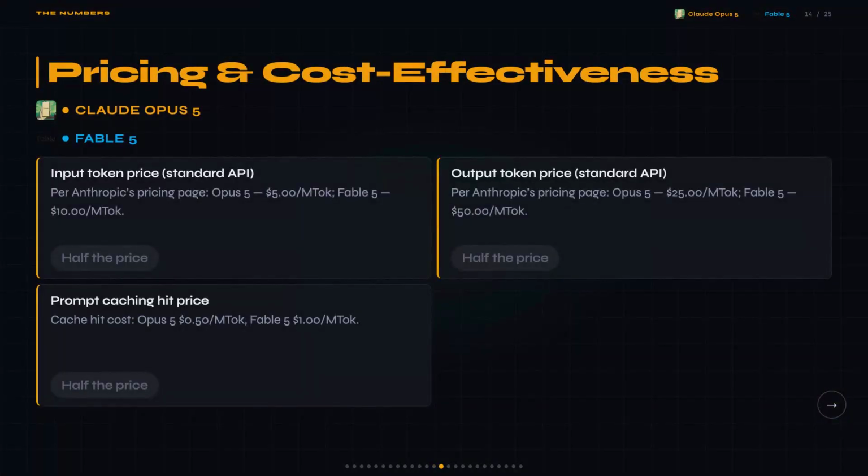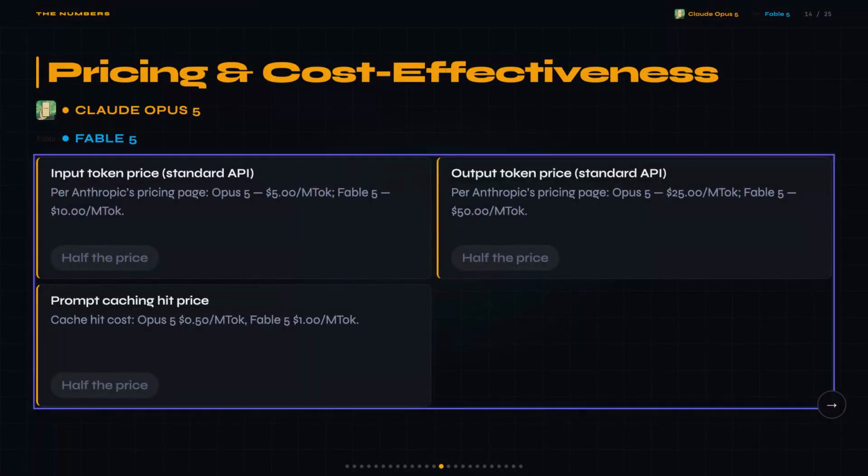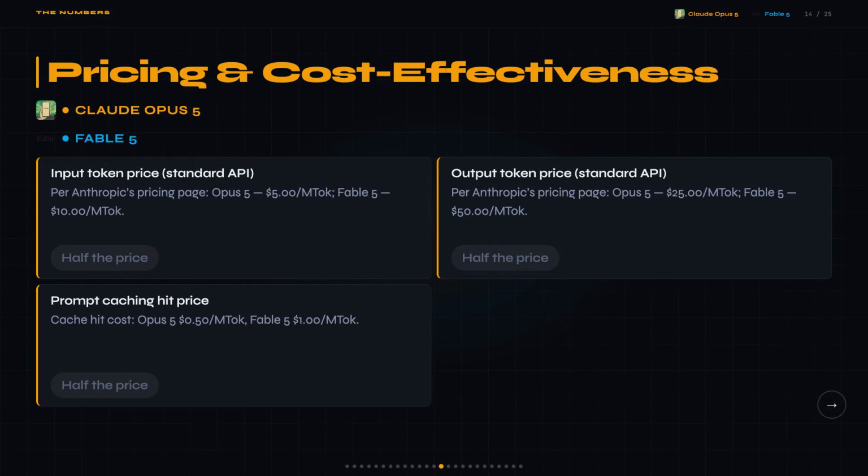I pulled Anthropic's actual pricing page, and this one is clean with no asterisks. Claude Opus 5 runs $5 per million input tokens, Fable 5 runs $10, output is $25 versus $50, and prompt cache hits are 50 cents versus $1.